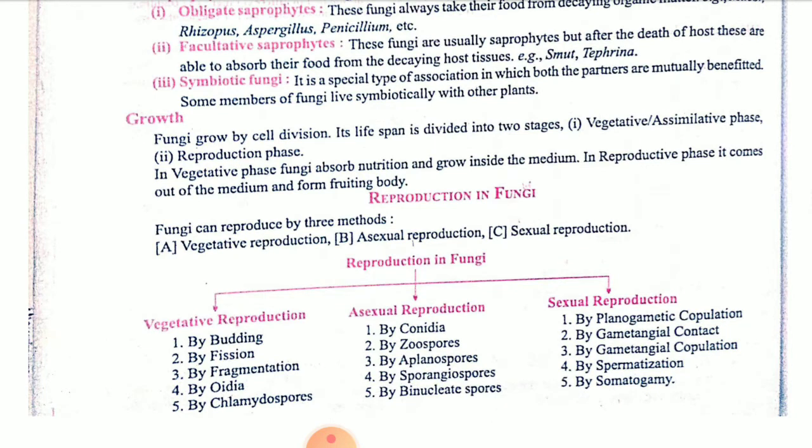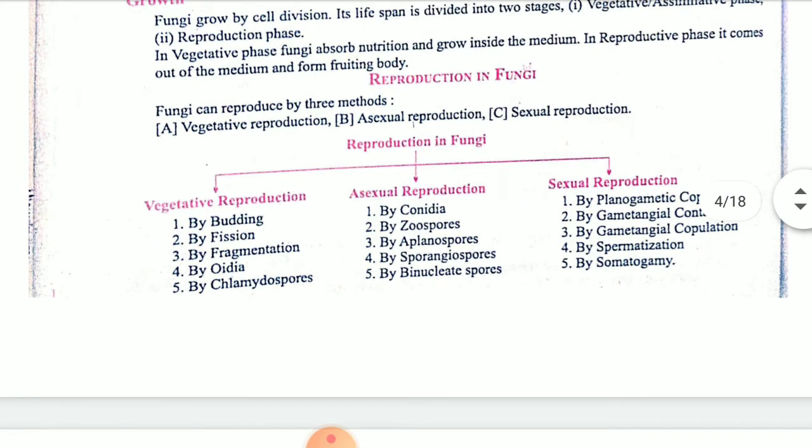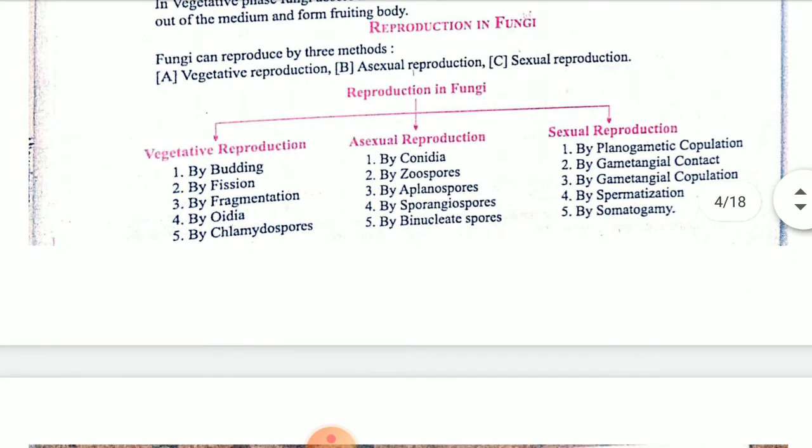Next children, growth. In this two types of lifespan are there. One is the vegetative lifespan or assimilative phase. Second one is the reproductive phase. So let us see the reproduction in fungi. Three methods of reproduction are there in fungus. First one is vegetative reproduction.